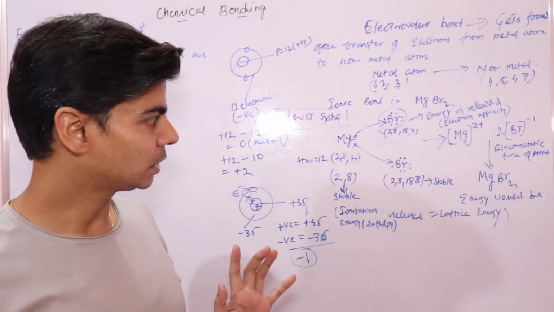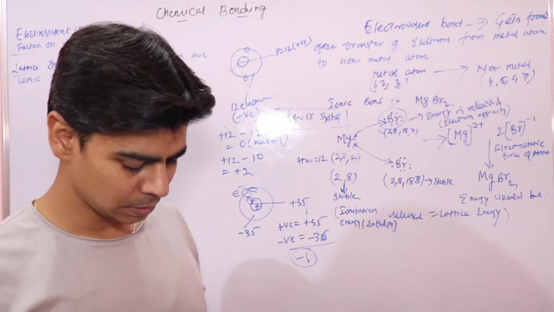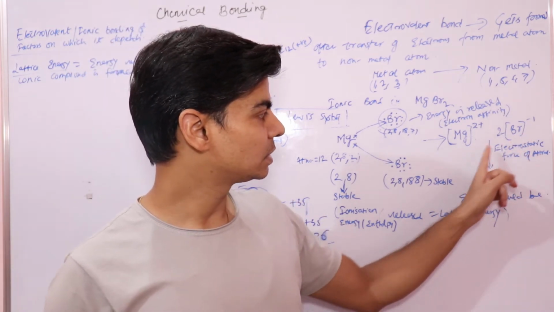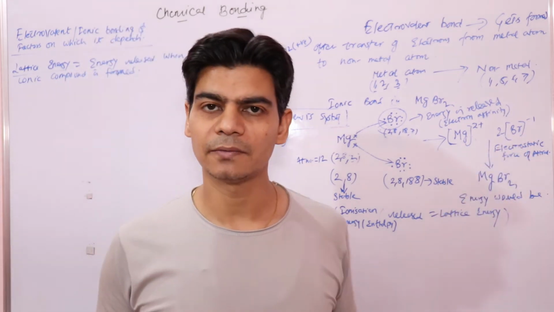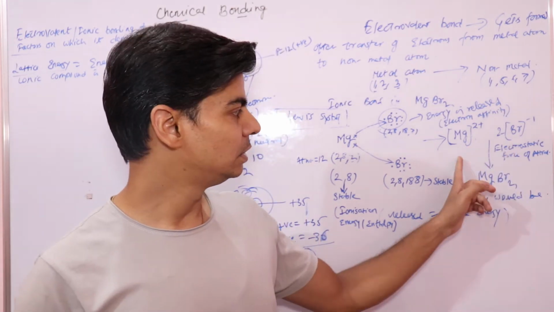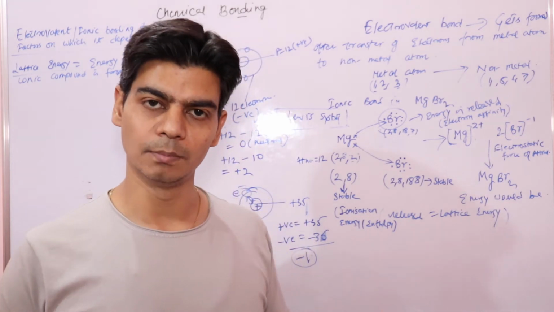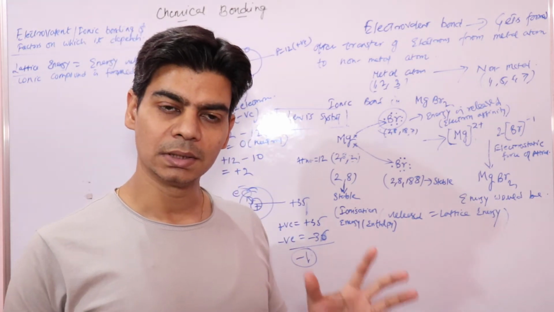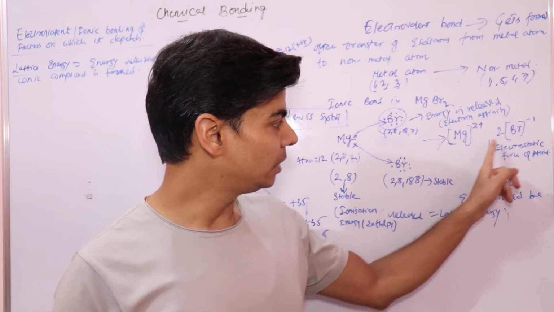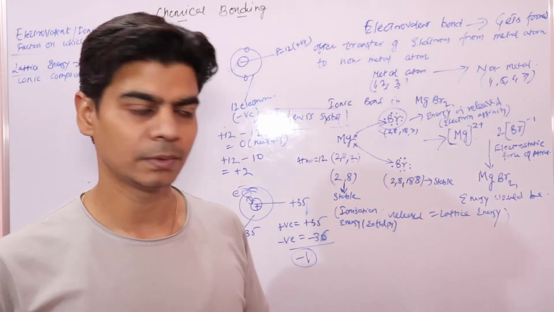Now understand just one thing: an ionic compound is formed because the force of attraction between positive and negative ions is high. Due to the high electrostatic force of attraction, these ions attract each other, resulting in the formation of an ionic bond. So the factors responsible for the high force of attraction will favor the ionic bond formation.